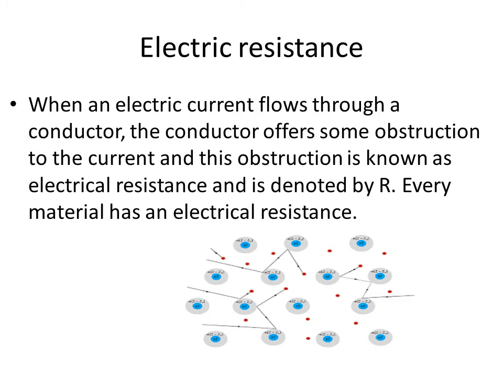The more the resistance, or the more the number of obstructions, obviously the less will be the current. Resistance is denoted by capital R. Every material has resistance. In some materials, flow of electrons is easy with less obstruction or fewer collisions. Such materials are called good conductors of electricity. In some materials, these collisions are more, so the resistance offered by these materials is more. So obviously, those are bad conductors of electricity.